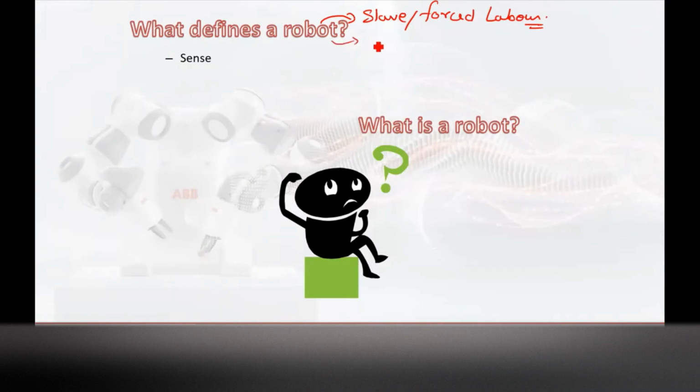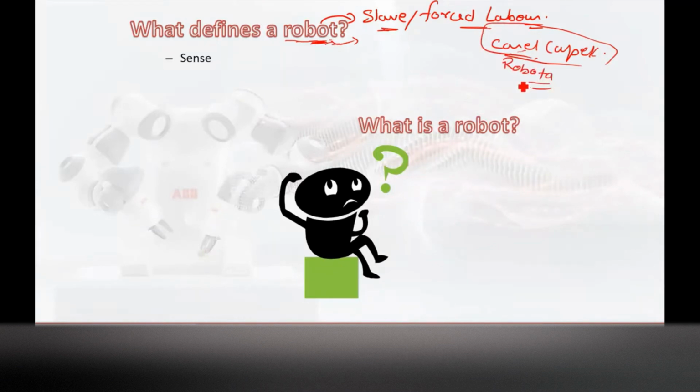Now it can be some machine. The thing is, if you pronounce this word robot, immediately you will get some idea, so you will imagine something which is working. But the fundamental meaning of robot is this. It is, I think, in the French or some other language, I don't remember, but the meaning of this is slave or forced labor. It was coined in a play. I don't remember the play name, but Karel Čapek, the play was there. He was the person who coined this term robot or robota first. It means the forced labor basically.